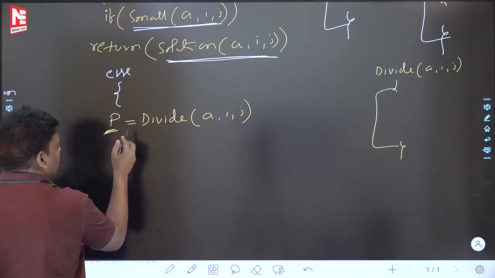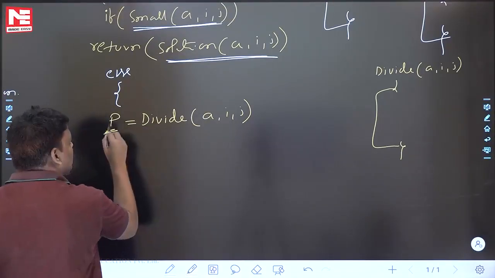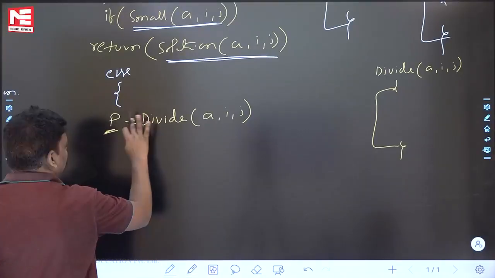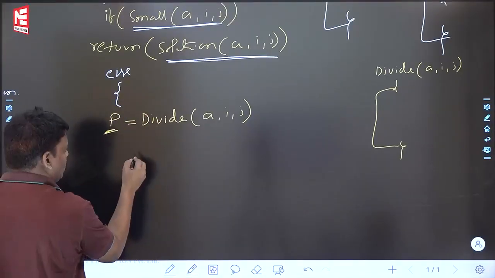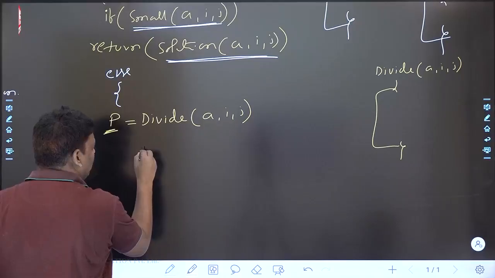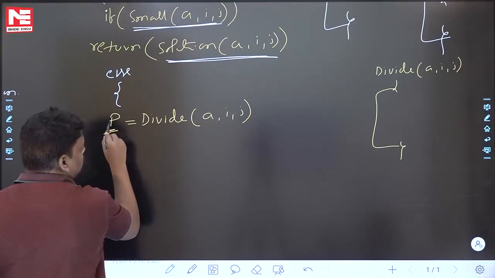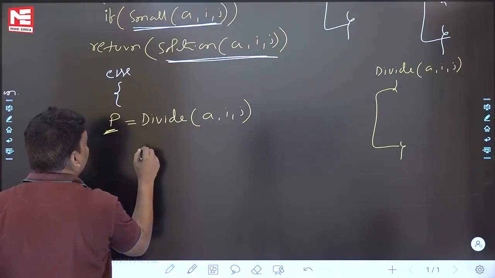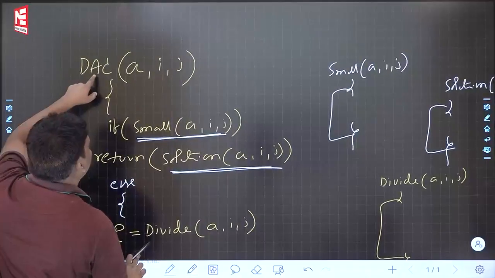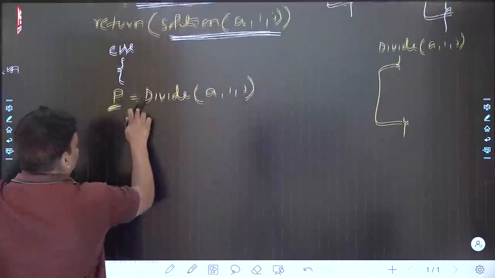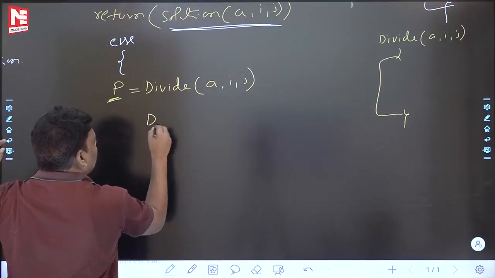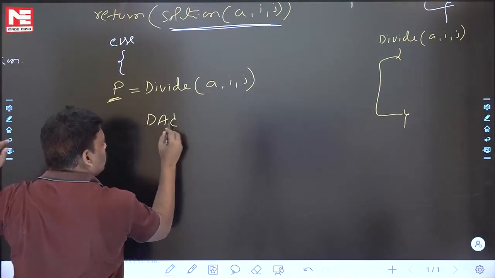Now see. After divide is over, it returns some value P. Make sure that everyone listens: P is also some position. Everyone, can you say what is the name of this function? DAC, divide and conquer. Now see the answer. Using recursion, DAC. Using recursion, right?